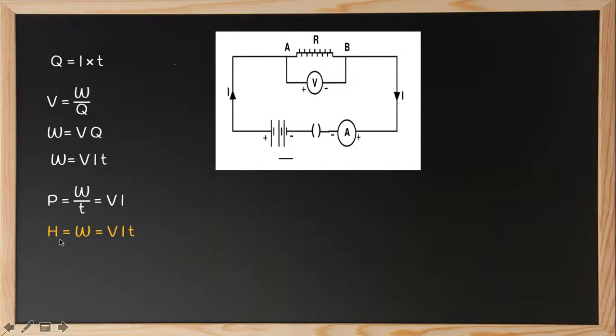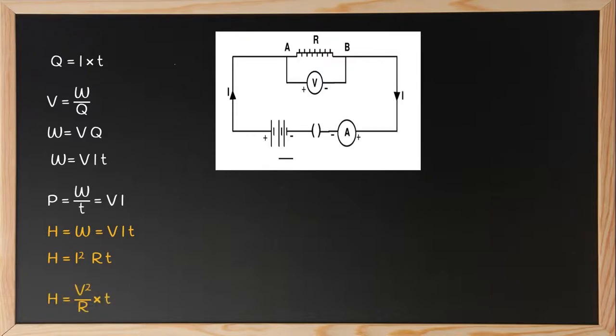So we write H is equal to W, the work done, is equal to VIT. We can rearrange the equation and substitute the values of V and I using Ohm's law, and write it as H is equal to I square RT. So the heat produced depends upon three factors: it is directly proportional to the square of the current, directly proportional to the resistance, and directly proportional to the time.